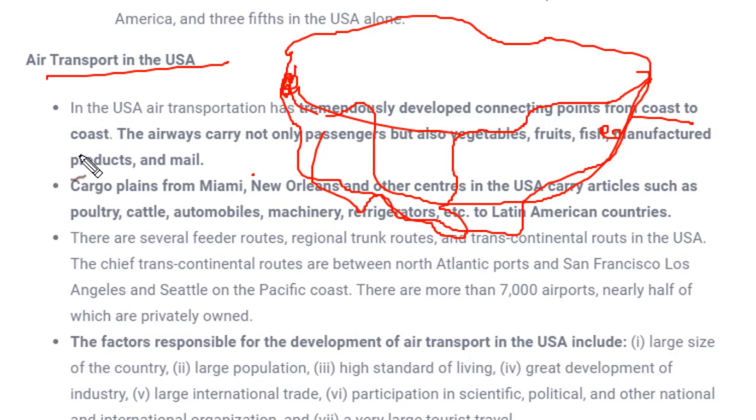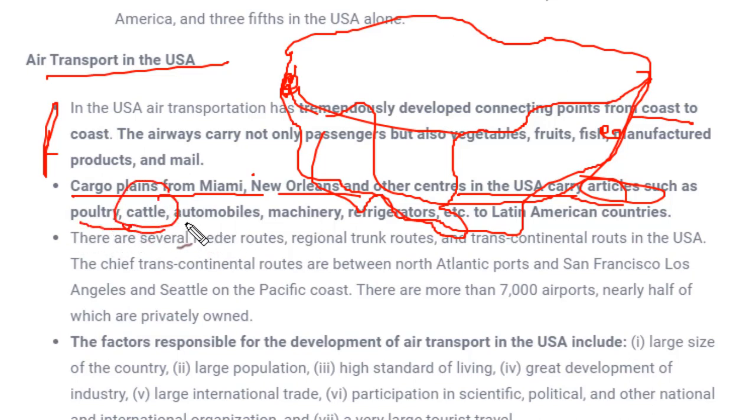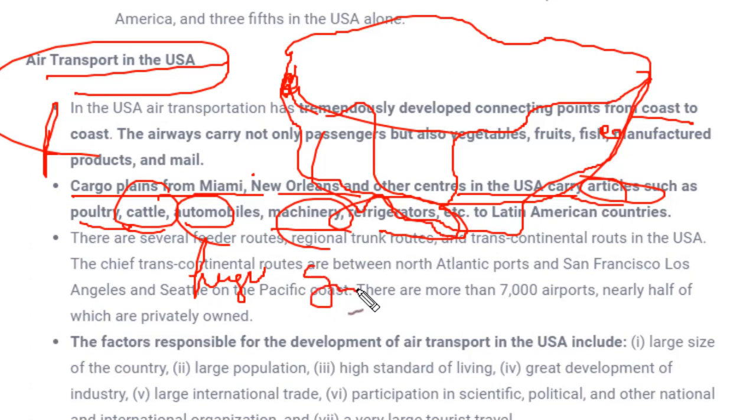And as I said, there are several kinds of air transport. Cargo planes from Miami, New Orleans and other places in USA carry articles such as poultry. These planes are even used for carrying products like poultry, cattle, automobiles, machinery, refrigerators. That means huge machines can also be transported using air transport. It's not that only small objects can be transported using these airplanes.